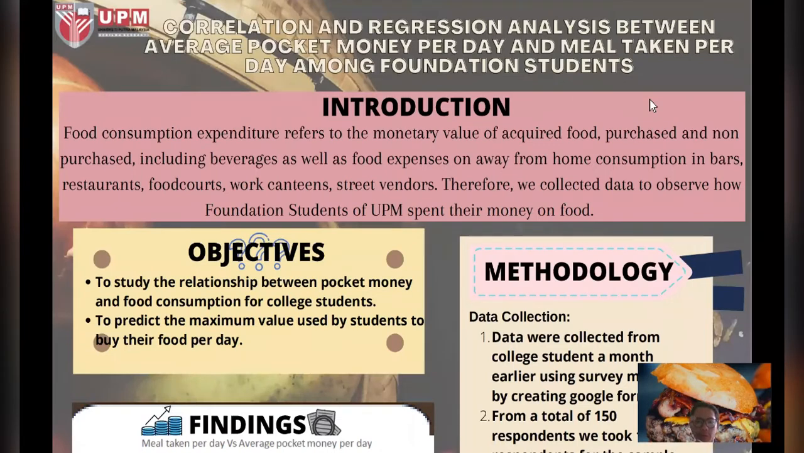Presenting about the introduction of our mini project. The definition of food consumption is expenditures. It refers to the monetary value of acquired food, purchased and non-purchased, including waters, beverages, as well as food expense on away from home consumption in bars, restaurants, food courts, or canteens, or street vendors. Therefore, our group collected data to observe how the foundation students of UPM spend their money on food.